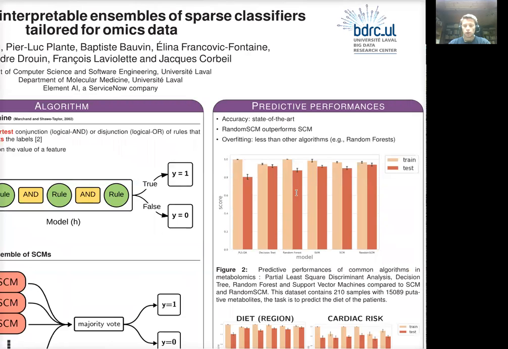Here, the accuracy of the random SCM has been compared to the scores of other common approaches in metabolomics. First, we have observed that random SCM reaches the same level of performance as other algorithms. Second, we see that the random SCM outperforms the SCM, confirming our hypothesis that there would be benefits to making SCM models more powerful. Third, the random SCM overfits less than random forest and other algorithms, showing the benefits of using simpler models like conjunctions instead of trees.